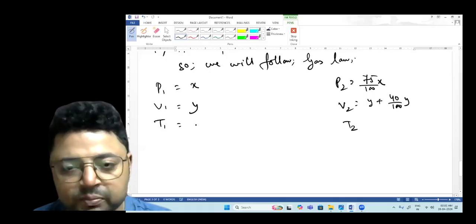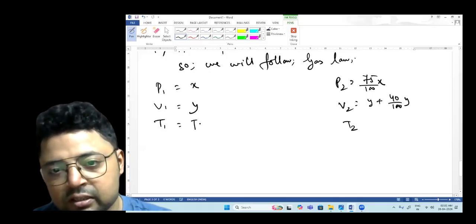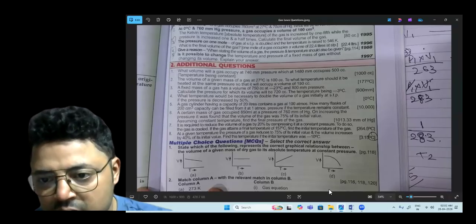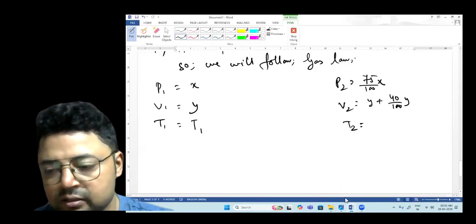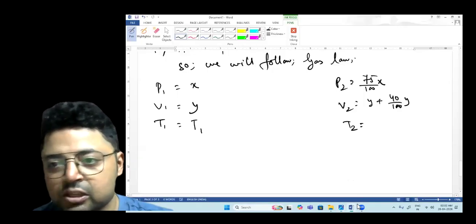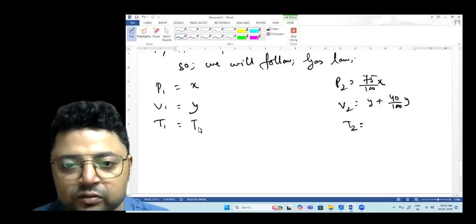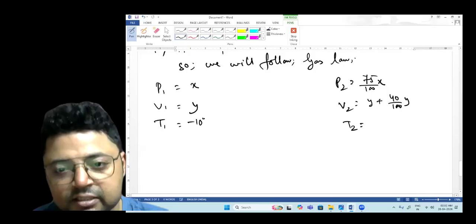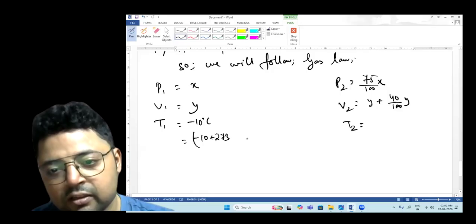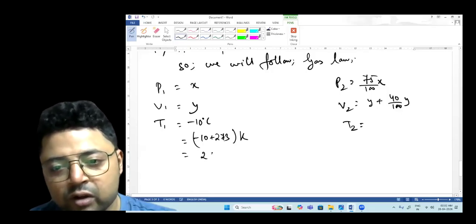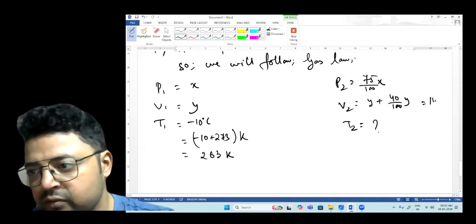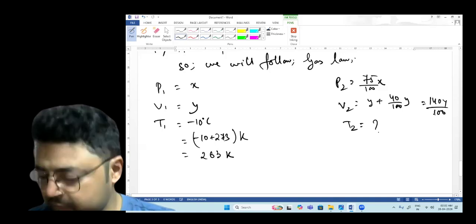Now, the initial temperature is minus 10 degrees Celsius, as given here. So it will be minus 10 plus 273 kelvins, or 263 kelvins. T2 you have to find out. And V2 is 140 Y over 100.